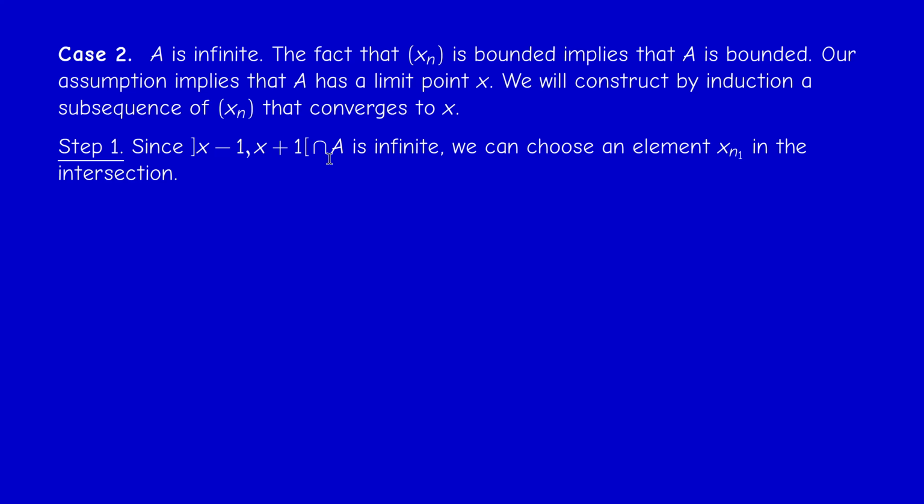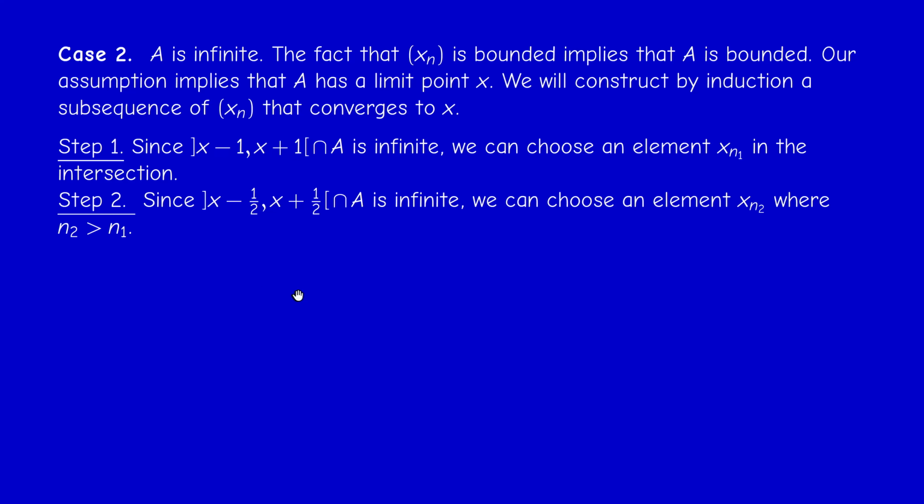This element is necessarily of the form x something, xn1, I call it. Why? Because an element in A is in the range of the sequence, so it's equal to some x something. I call xn1, right? So this is easy. So xn1 is in the intersection. Okay. So it means that in particular xn1 is between x minus 1 and x plus 1. Right? Second step, consider a smaller neighborhood, x minus 1/2, x plus 1/2.